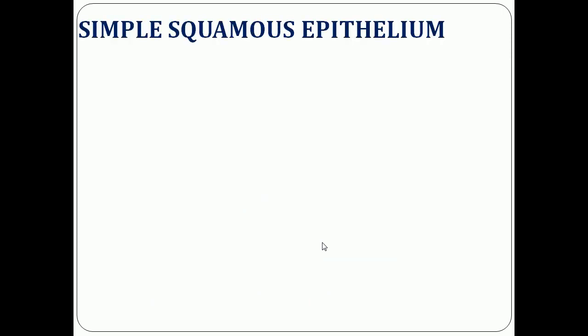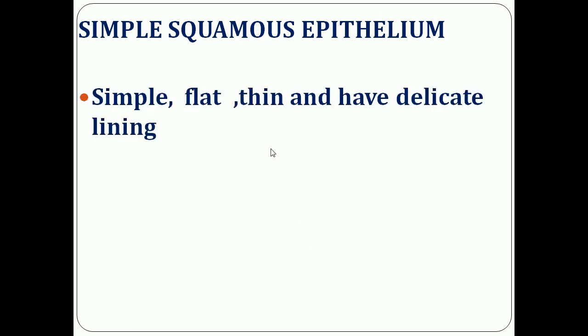The first type of epithelial tissue is simple squamous epithelium. These epithelial tissues are simple, flat and thin, and they have a delicate lining.